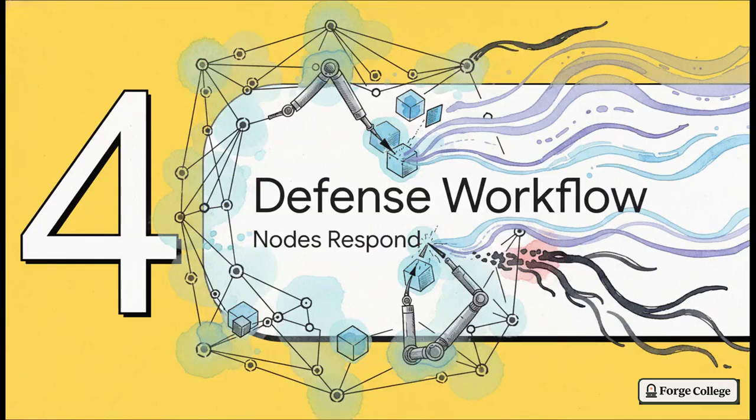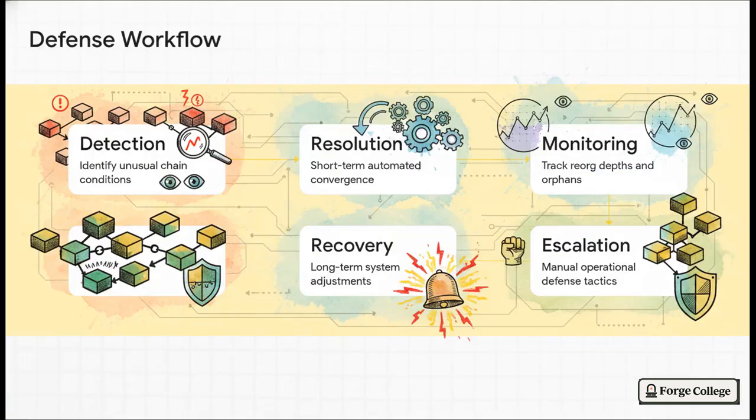Which brings us to Section 4, Network Defense Workflow. We've seen the threats, but how do the nodes actually fight back and repair these breached levees? Well, here is the exact sequential 5-step checklist that nodes and network operators follow whenever there's a fork or a suspected attack. This is where abstract cryptography turns into a very concrete operational playbook.